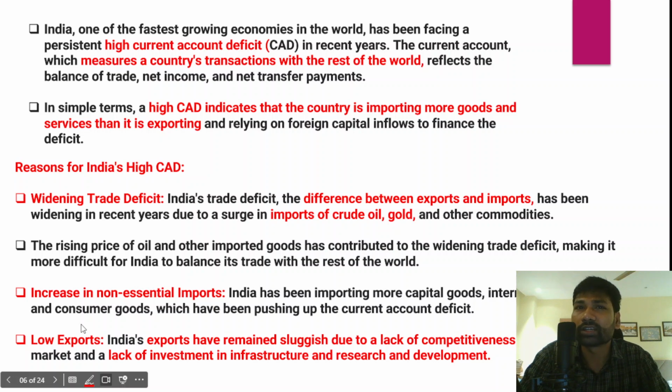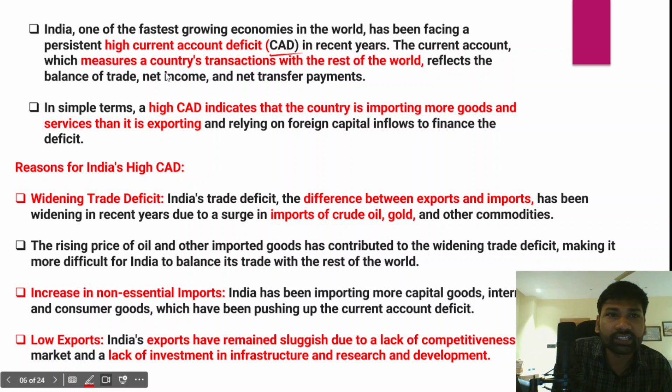Even during the COVID-19 pandemic, the Indian economy was resilient. We were able to withstand the negative impact of the pandemic. Despite growing at a higher growth rate, India has been facing a persistent current account deficit in recent years. So despite registering a high economic growth rate, India has been facing a lot of problems with respect to the current account deficit.